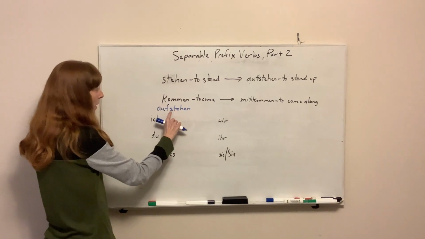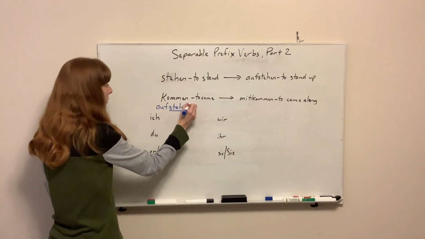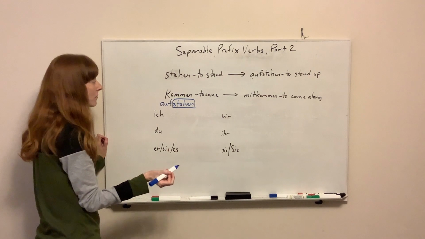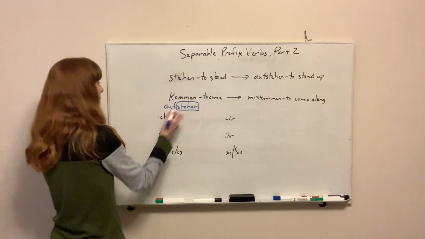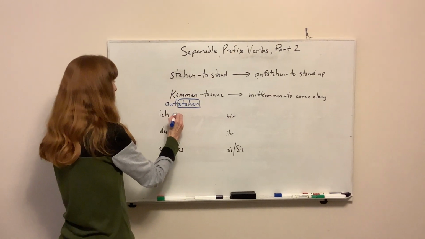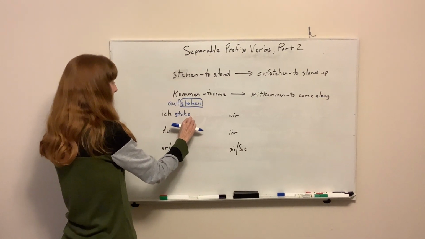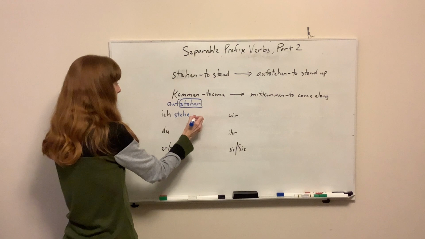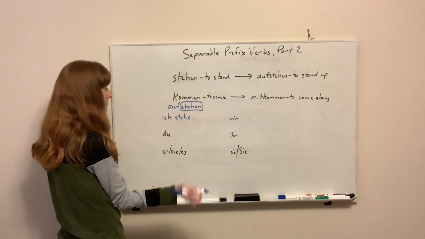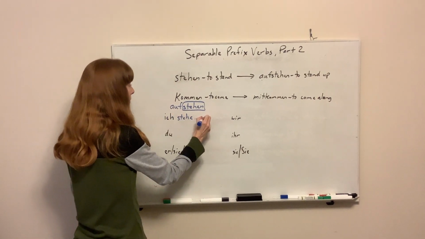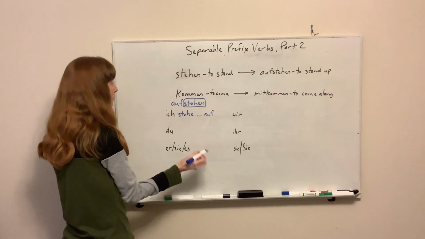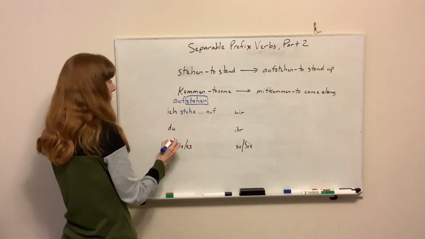We will begin by conjugating this second part. In other words, we're going to conjugate the verb that you already know how to do. So, ich stehe. We know that ich gets an E at the end. Now, I'm going to put a few dots here just to represent what we're going to do with our sentence later. And then just add this to the end of it. Ich stehe auf.